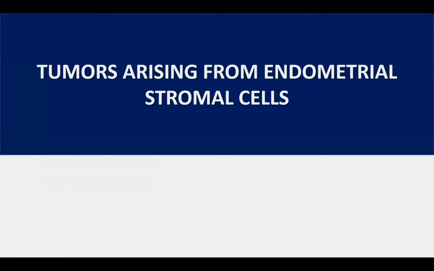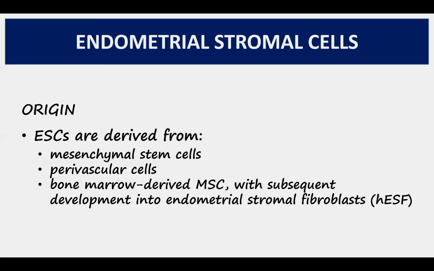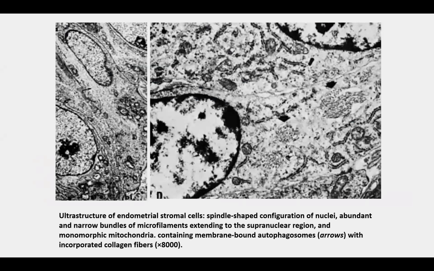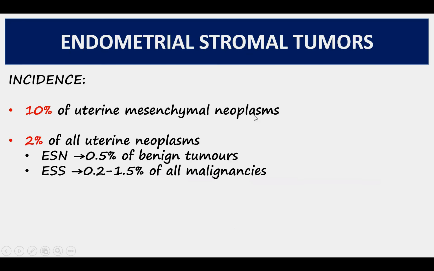Now we come to the second half, that is tumors that arise from endometrial stromal cells. The origin of endometrial stromal cells themselves is not definite. They are said to be derived from mesenchymal stem cells, perivascular cells, or bone marrow-derived mesenchymal stem cells with subsequent development into endometrial stromal fibroblasts. On electron microscopy, endometrial stromal cells show the spindle configuration of the nuclei and abundant and narrow microfilaments that extend to the supranuclear region.